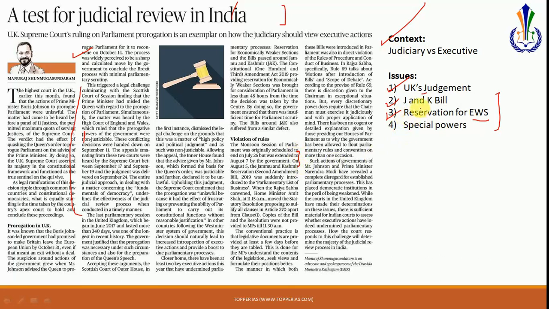Even some of the parliamentarians were not given copies of this bill before it was introduced, and this is not a part of the parliamentary convention. The rules of procedure and conduct of business in parliament in India are well defined, and they call for these kinds of bills to be discussed over a longer time span compared to what has happened now. The scope of debate has been reduced in these 2 bills, and that is the criticism being drawn here: just like in the UK these bills were declared ultra vires, a similar move is what the Supreme Court in India should also take. So that is what is important.